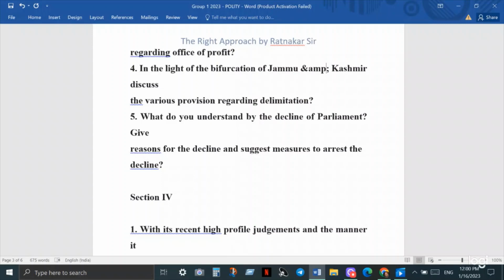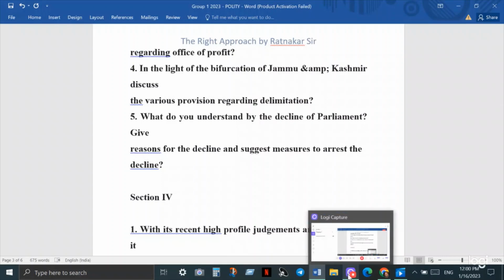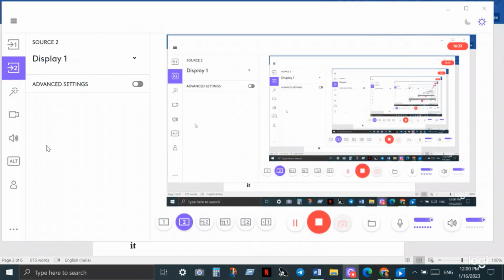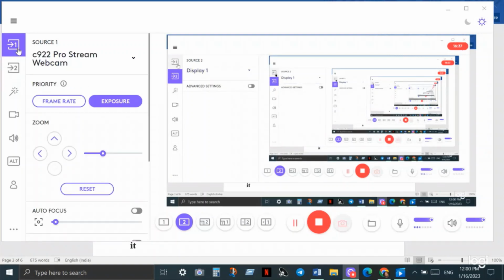Parliament's main job is to make laws after healthy discussion. Is it happening? No, it is not happening. Controlling the government, is it happening? No, it is not happening properly. Why? What should be done to control this decline of parliament? This type of question may be asked in this chapter.